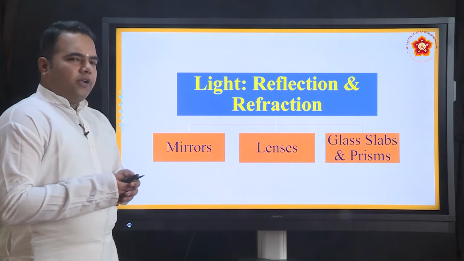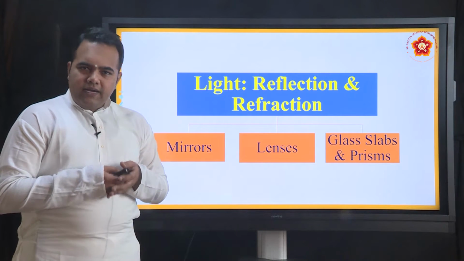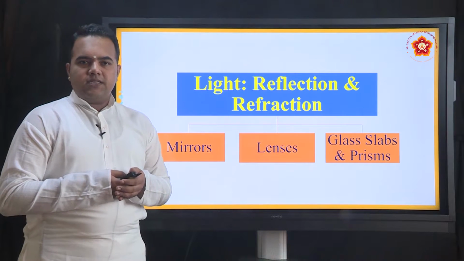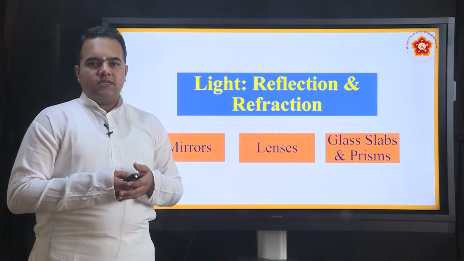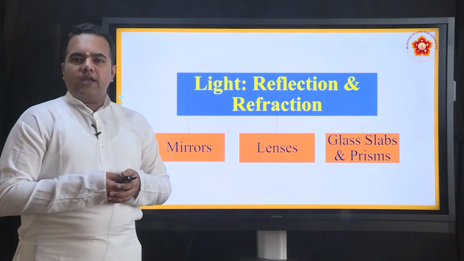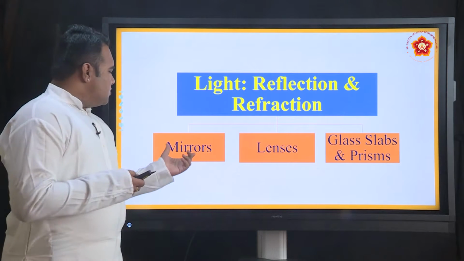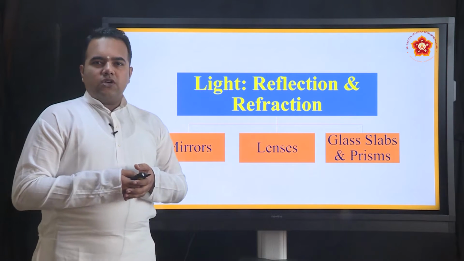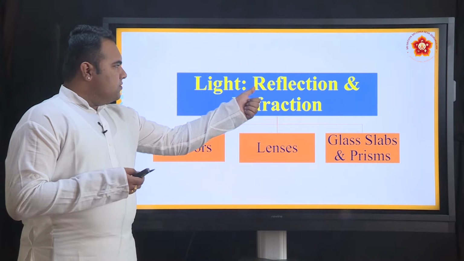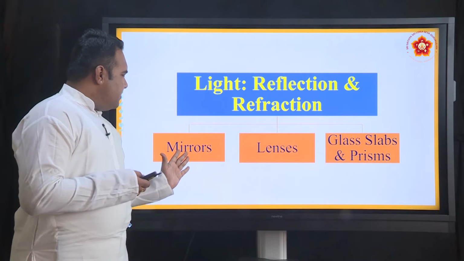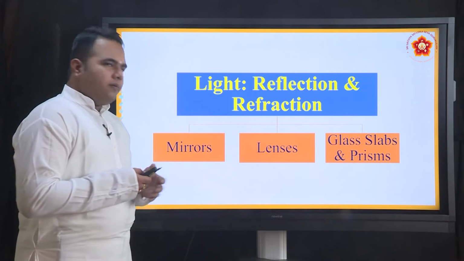And in this particular chapter in 10th class, you will be discussing the other kinds of mirrors, that is spherical mirrors. You would have heard the terms like concave and convex mirrors. Those you will be discussing in 10th class. Mirrors are those components which reflect light. So, we will be studying the reflection of light in mirrors.